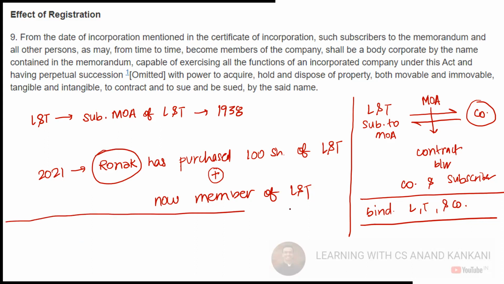Do you understand my question? Is Ronak bound by the memorandum of association of L&T? Because he has not signed the memorandum of association. So is he bound? Ronak is answering no. Okay.